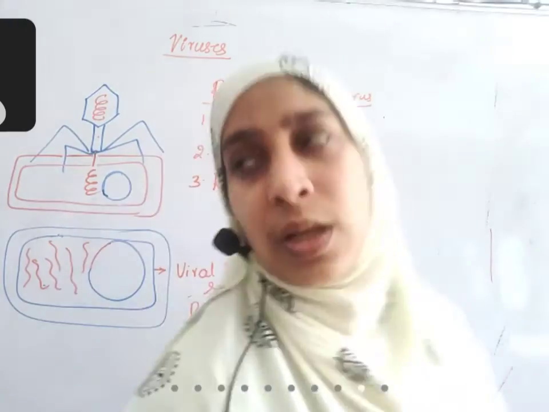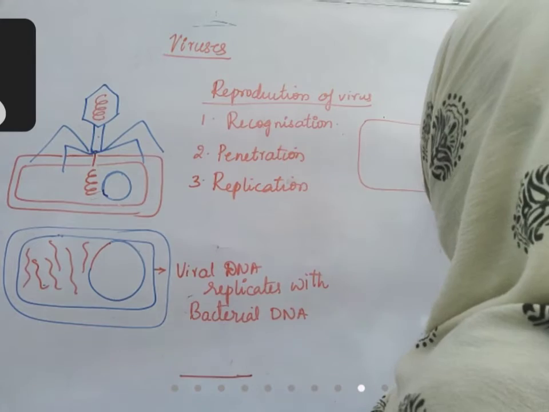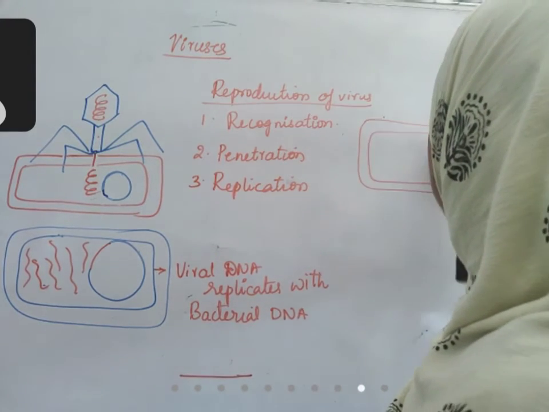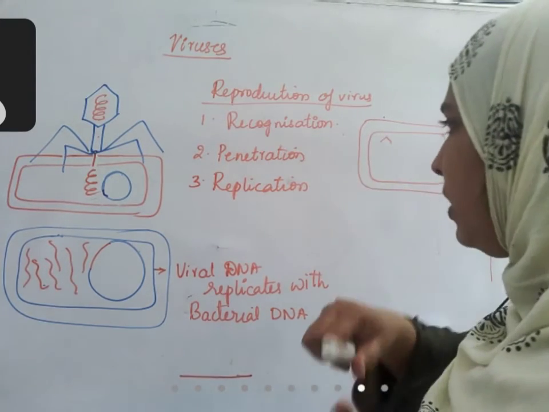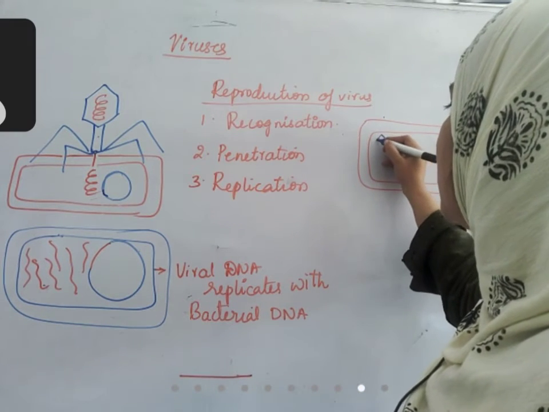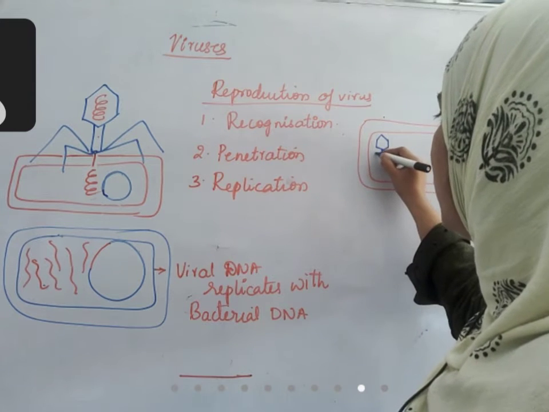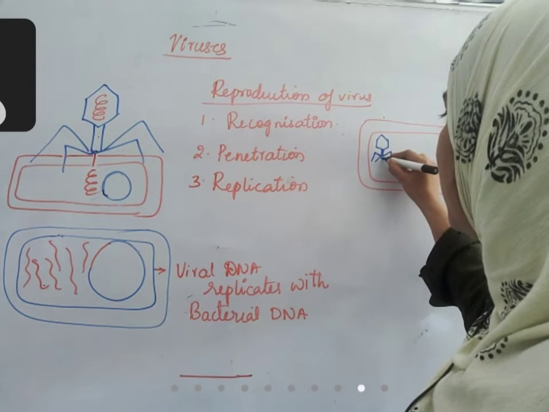Now what will it do? Assembly. It will assemble again inside the bacterial cell itself. Using the proteins present inside the bacterial cell, it assembles to form complete virus particles.